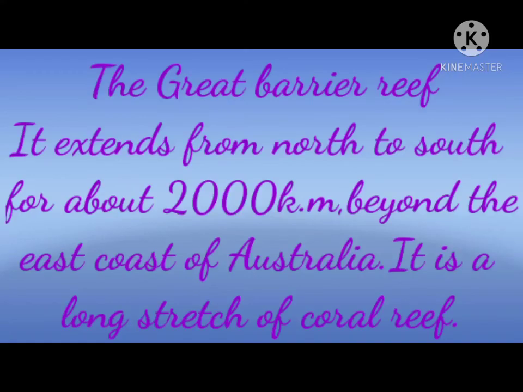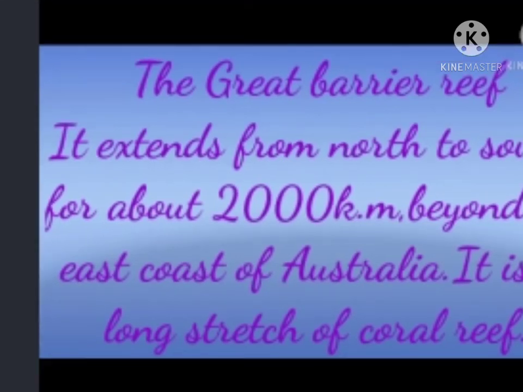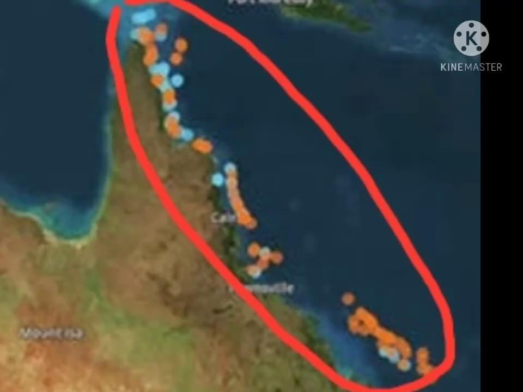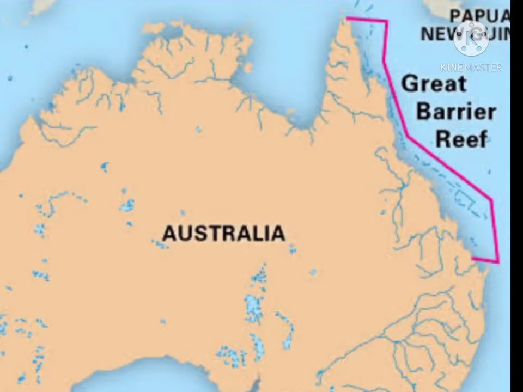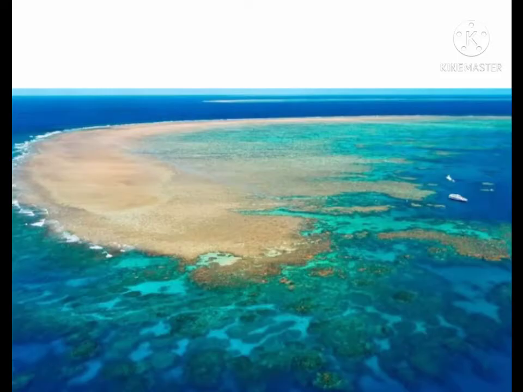Beyond the east coast of Australia, there is a long stretch of coral reef, and this is called the Great Barrier Reef. This extends from north to south for about 2,000 kilometers. Now you may ask, what is a coral reef? A coral reef is a large underwater structure composed of the skeletons of marine animals. Marine animals means animals that live in water. All the skeletons of these marine animals are covered in this Great Barrier Reef.